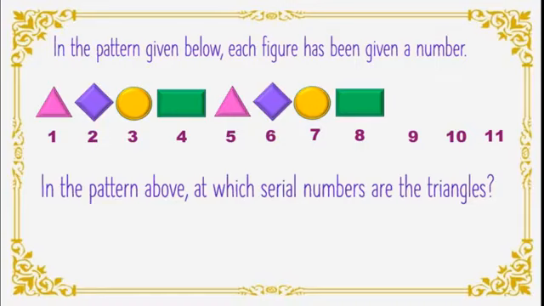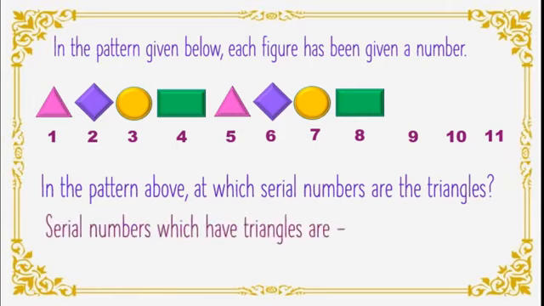Yes, please observe the pattern given above carefully. We will write here the serial numbers which have triangles: yes, you are right, number 1, then comes number 5, isn't it? Then next number, come on, tell me. Yes, very good, that is 9.